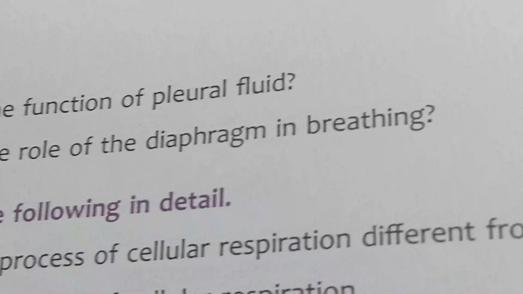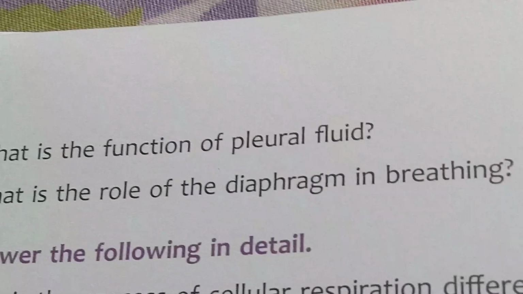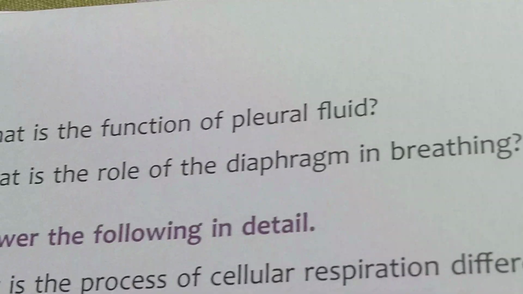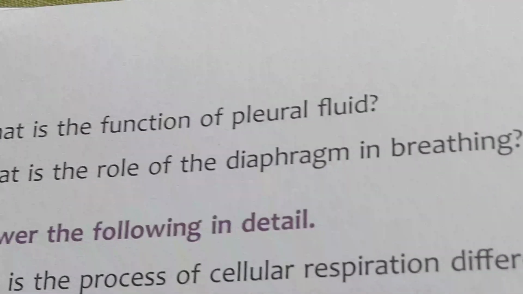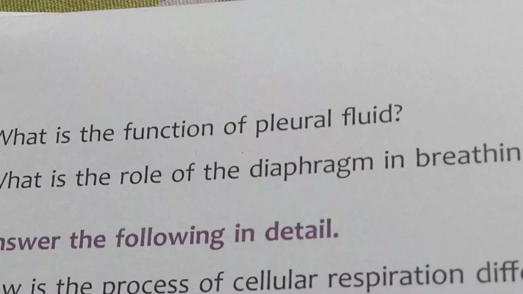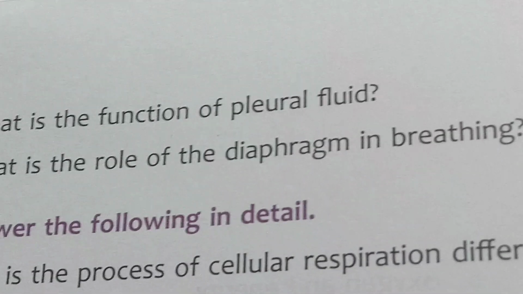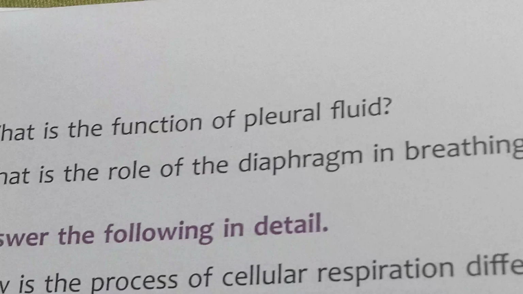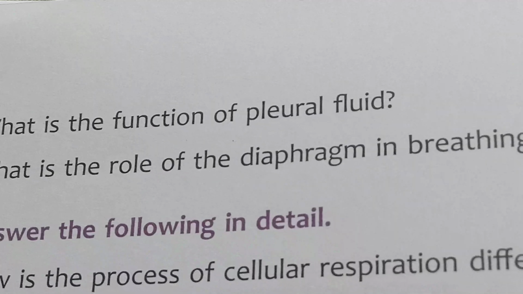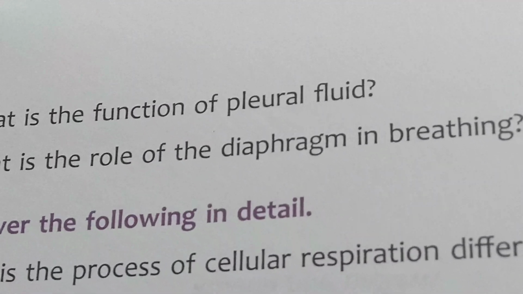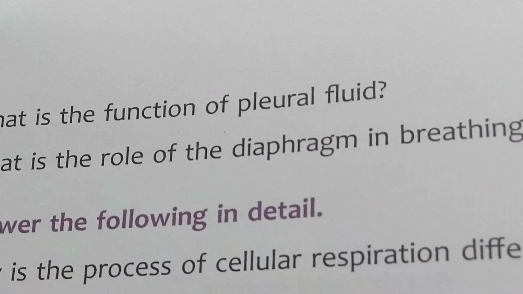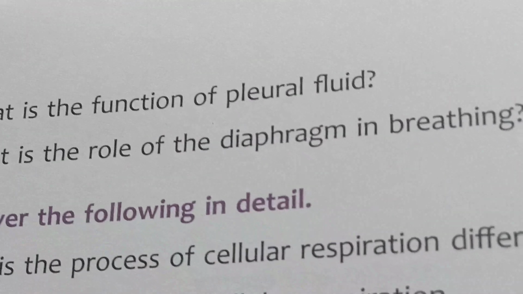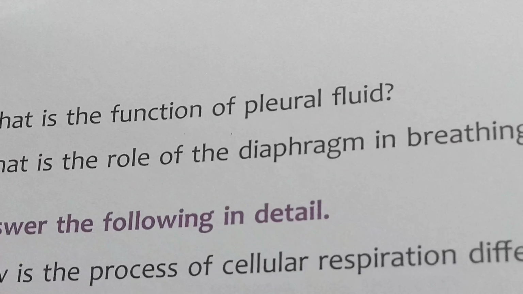What is the role of the diaphragm in breathing? The diaphragm is a muscular sheet located just under the lungs. When we breathe in, in the inhalation process, the diaphragm moves down and increases the space of the chest cavity, and it helps to pull oxygen inside.